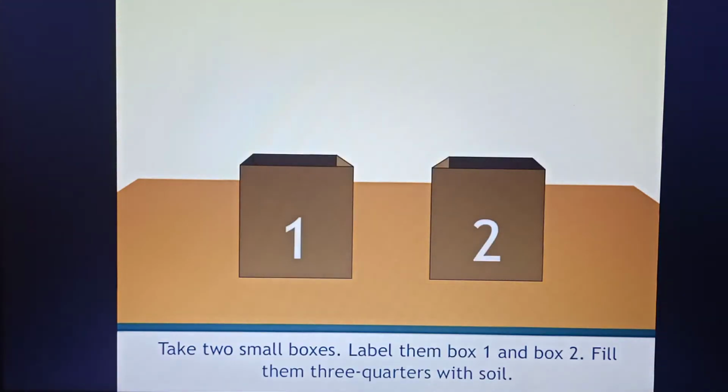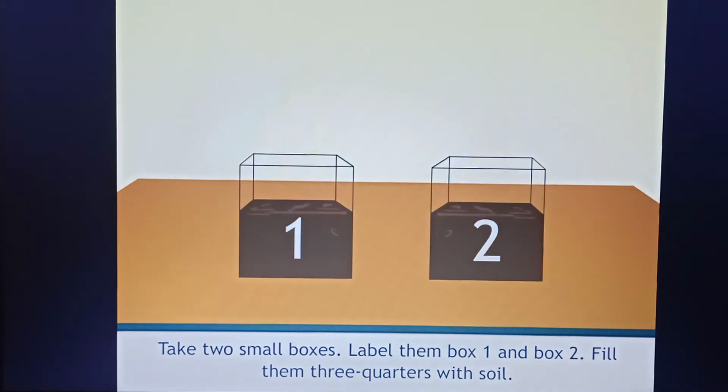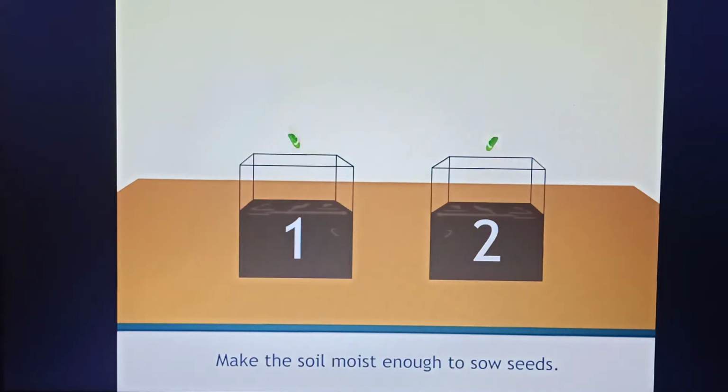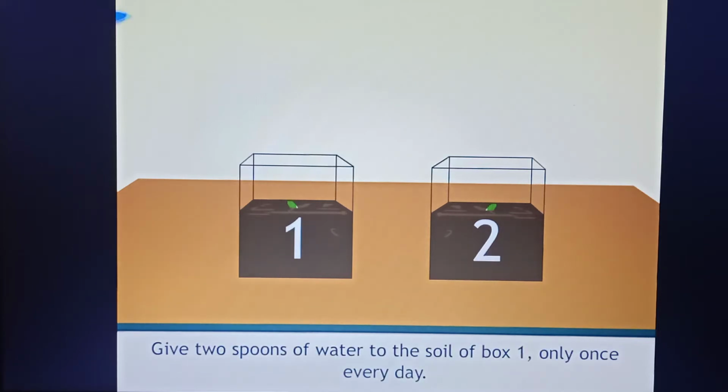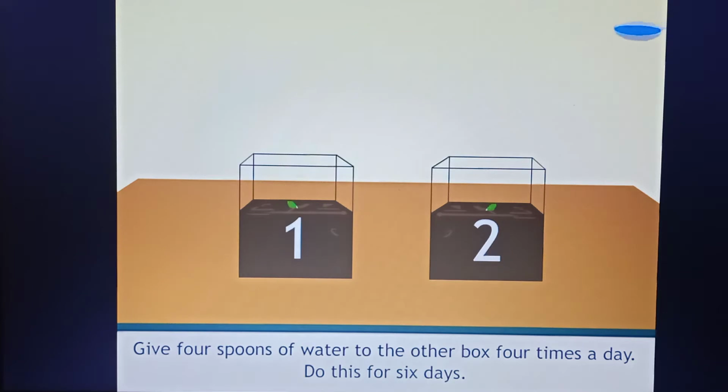Try this. Take two small boxes. Label them box 1 and box 2. Fill them 3/4 with soil. Make the soil moist enough to sow seeds. Sow 2 sprouted moth seeds, that means mudki seeds, in each box. Give 2 spoons of water to the soil of box 1 only once every day. Give 4 spoons of water to the other box 4 times a day. Do this for 6 days.